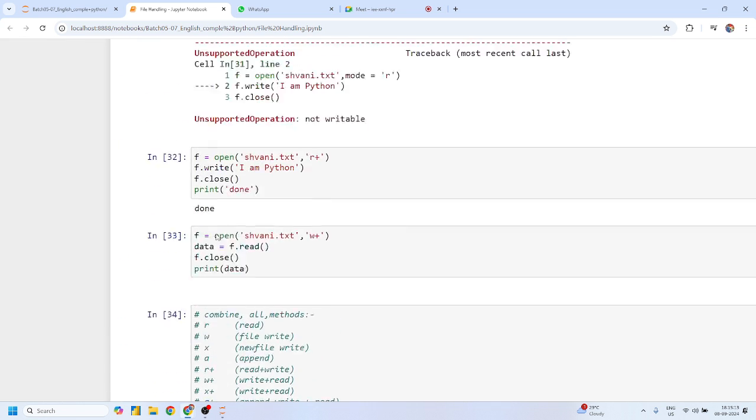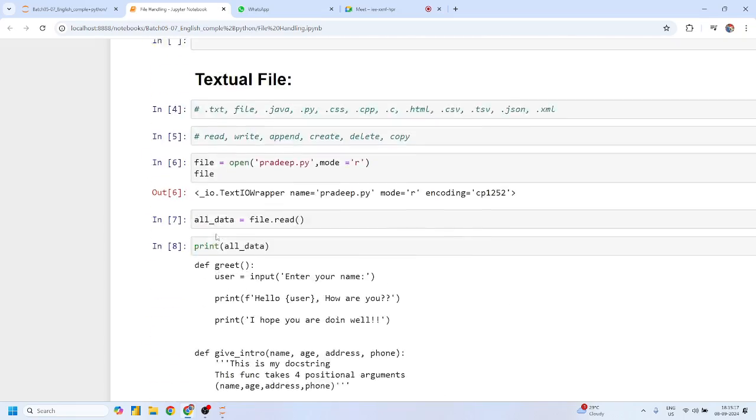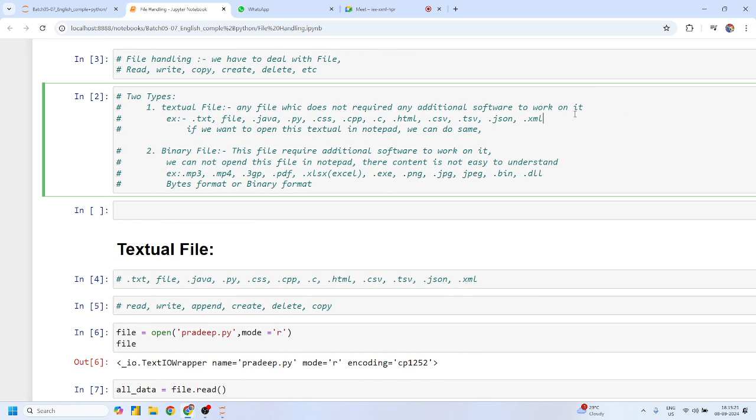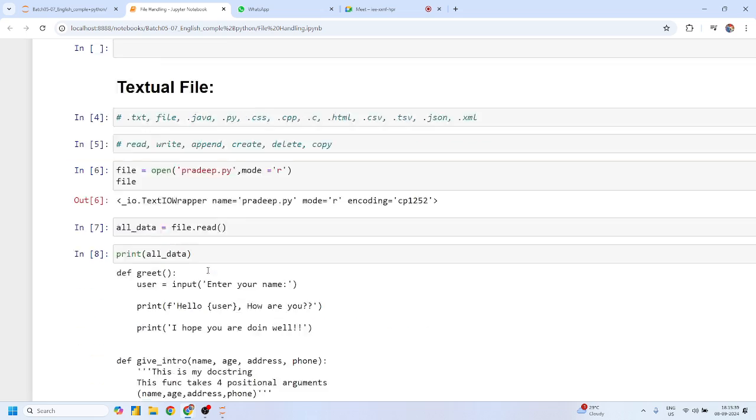Now we have performed all the operations related to textual files. Guys, any doubt or problem related to this topic? You can perform the same concept over any textual file: Java, py, css, cpp, html, and any xyz file. Perfect, guys? Okay. Now we'll start with the second topic, which is binary files.